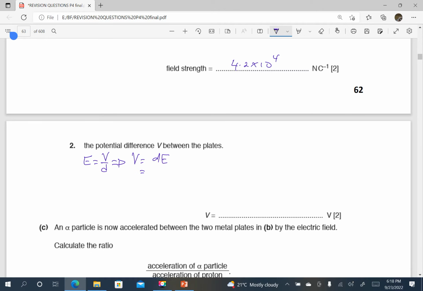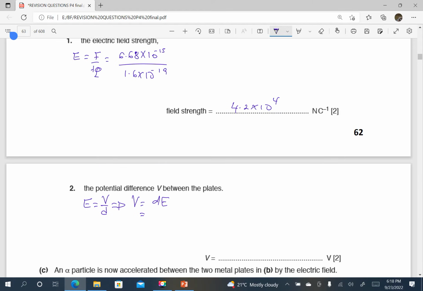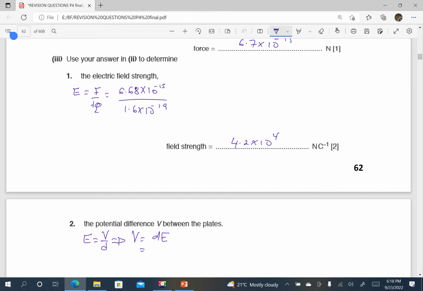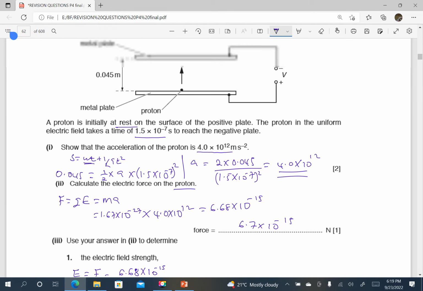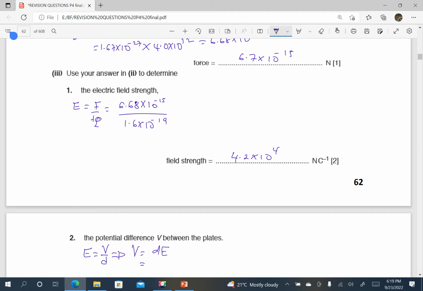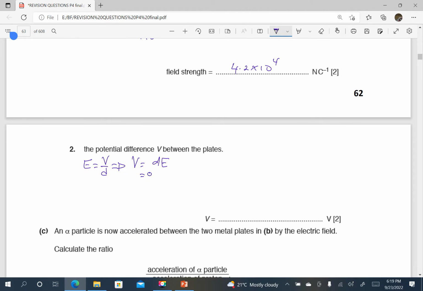What was the value for D? D was 0.045, and E is 4.2 times 10 power 4.